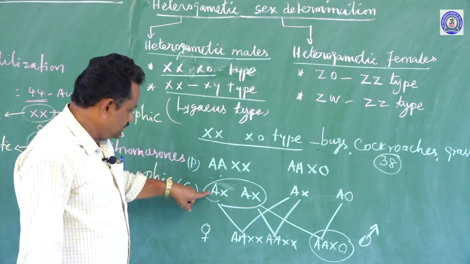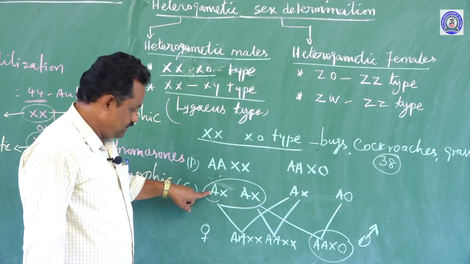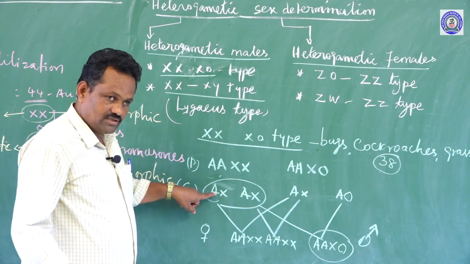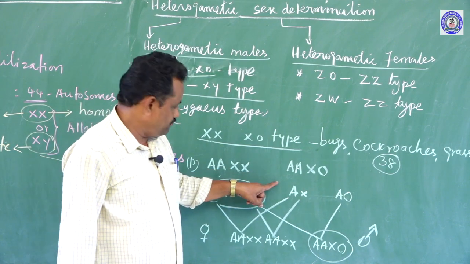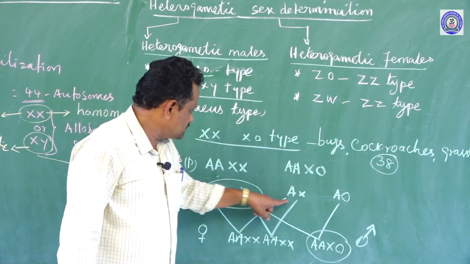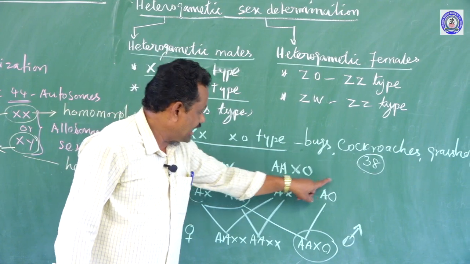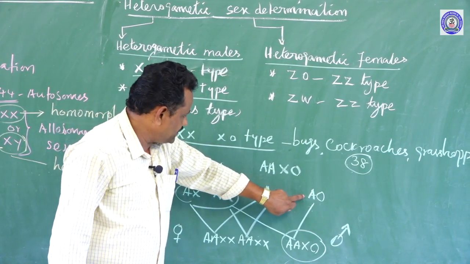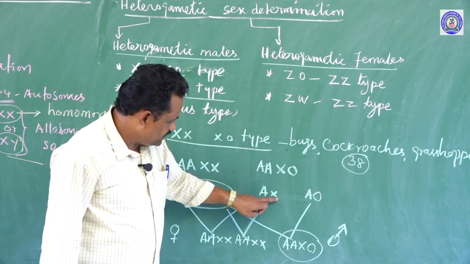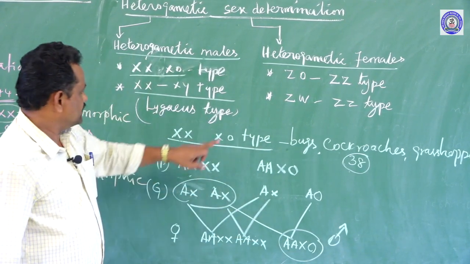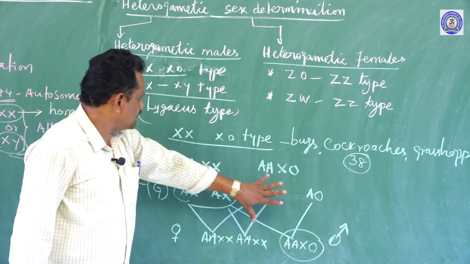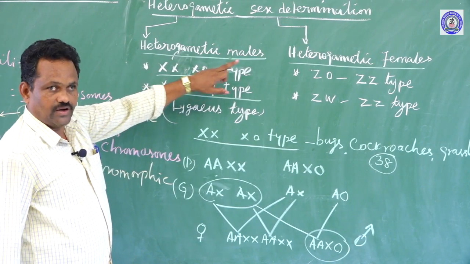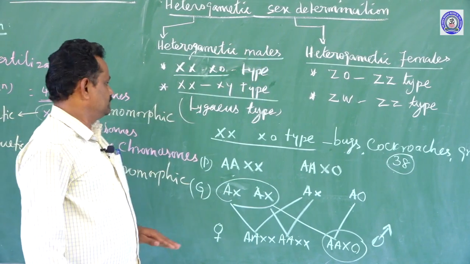In the case of female, both the gametes develop with the X chromosome, but in the case of male, one of the gametes develops with the X chromosome and another gamete without the X chromosome. So this gamete is responsible for the determination of the male sex in this organism. This type of mechanism is called XX-XO type of sex determination.